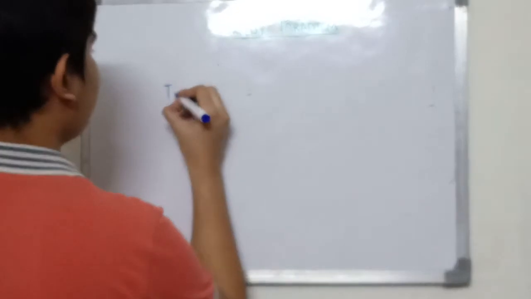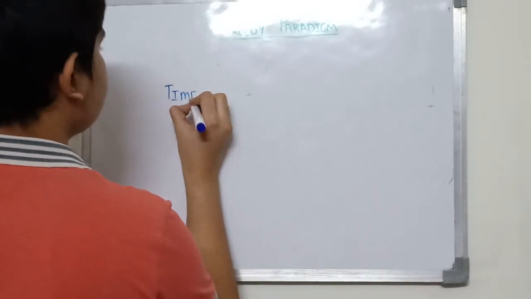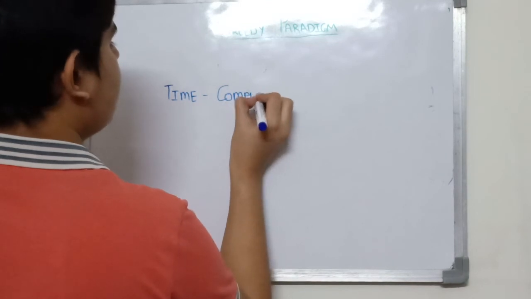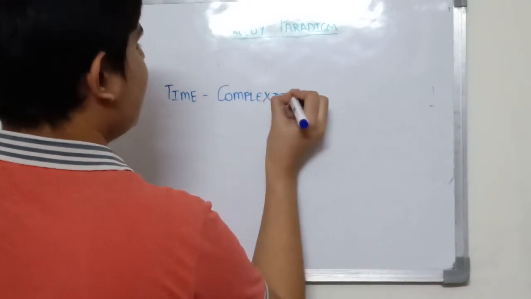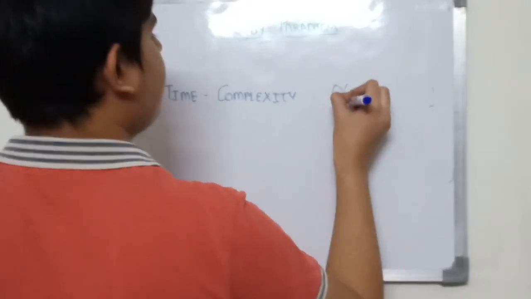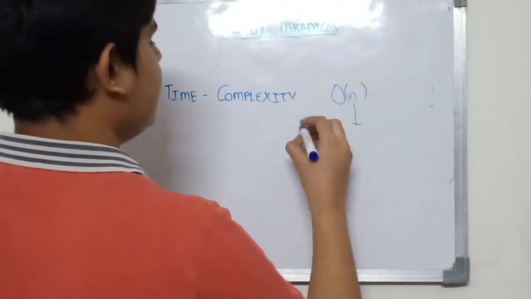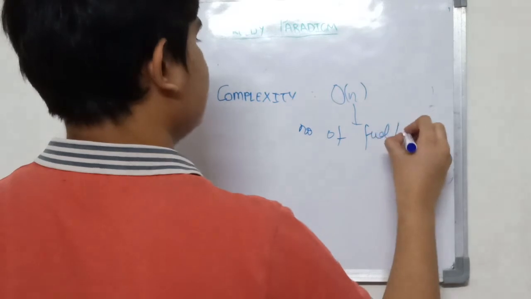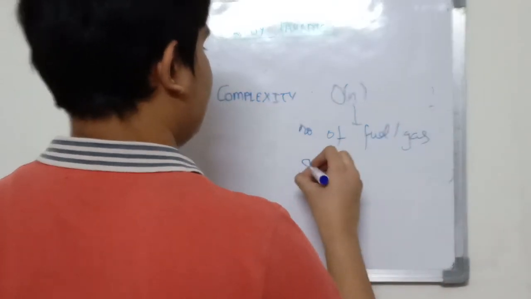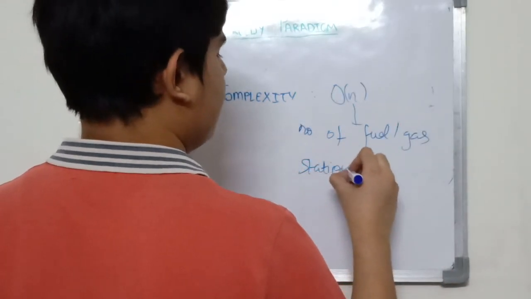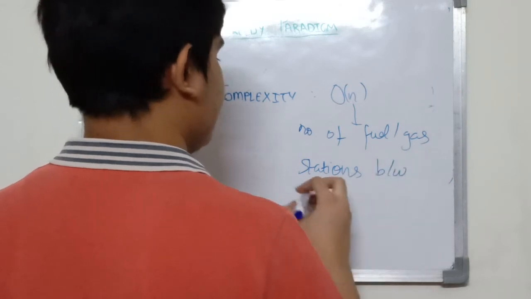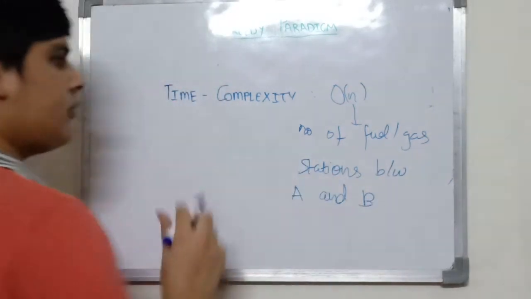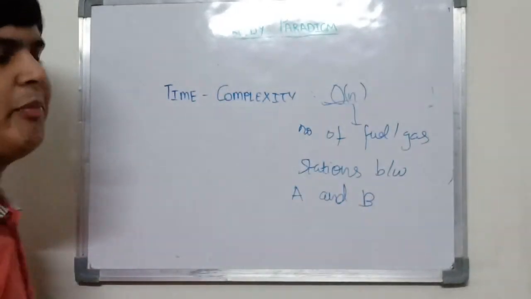So the time complexity for this algorithm is big O of n, where n is the number of fuel or gas stations between starting point A and destination point B. So how do you think I computed this?